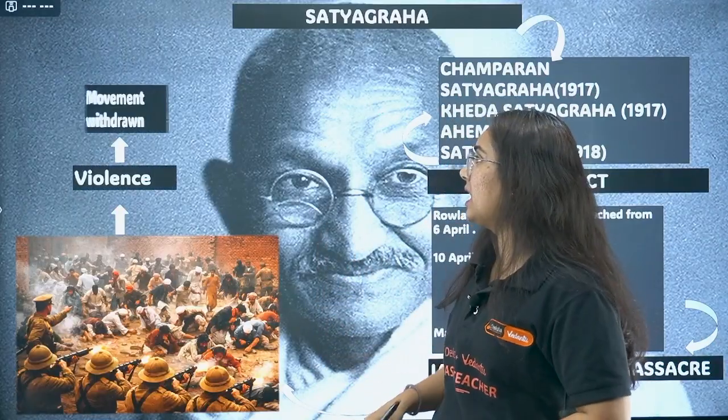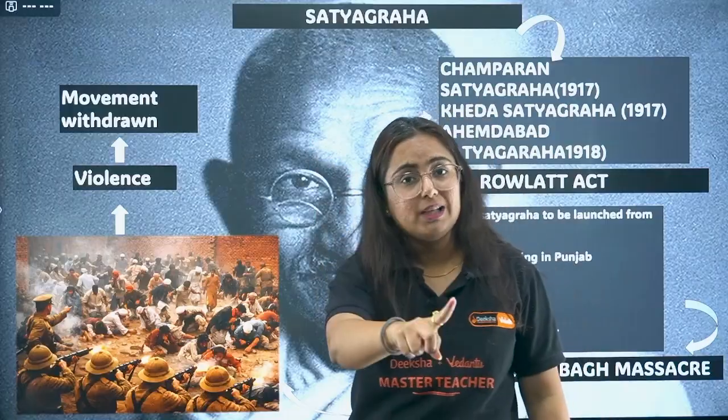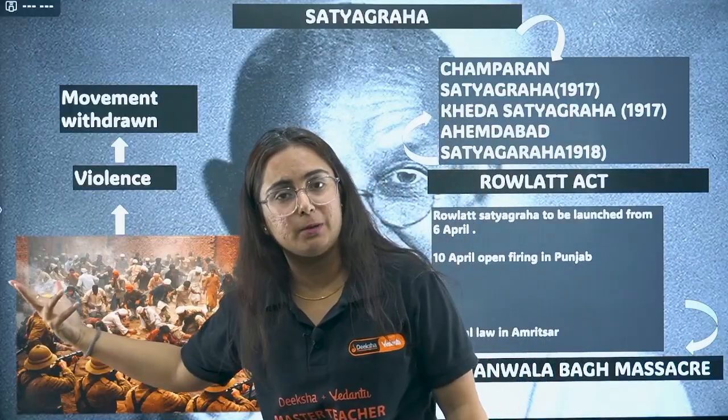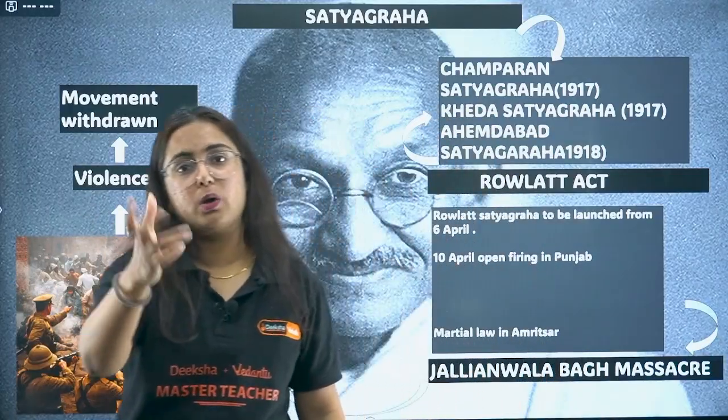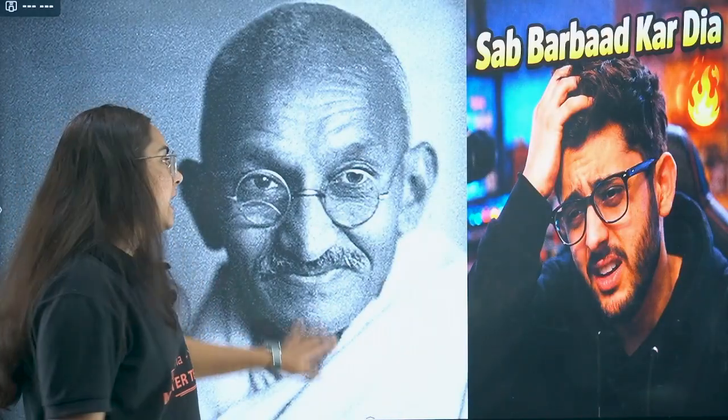Violence was increasing in the country, and this is how the Rowlatt Satyagraha, the movement started by Gandhiji, vanished, or what we can say, the Britishers ruined everything. Okay, now we will move to the next event.